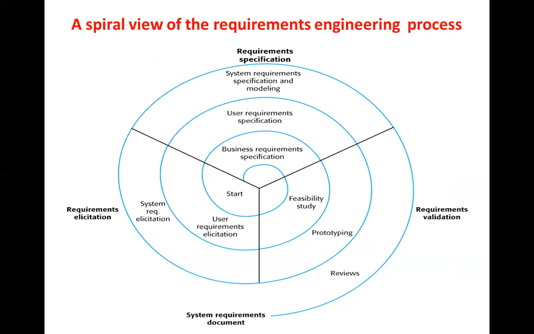So what is the meaning of this? To develop this software, which technologies are suitable, so and so technology? Do we have such a type of manpower? Do we have the infrastructure? Likewise discussion frames the system requirement allocation. Then based on the availability, allocation and clear requirement, system requirement specification and modeling is there.